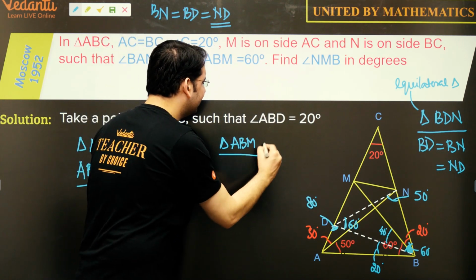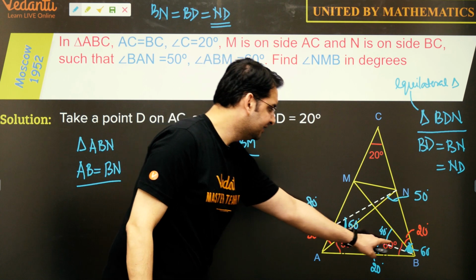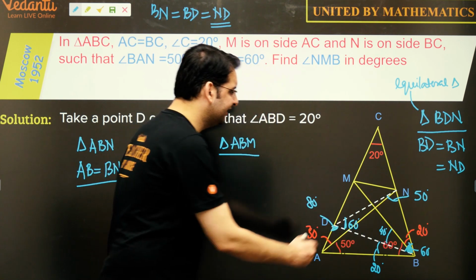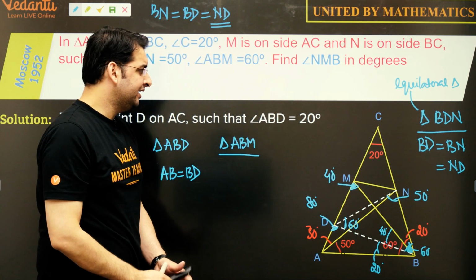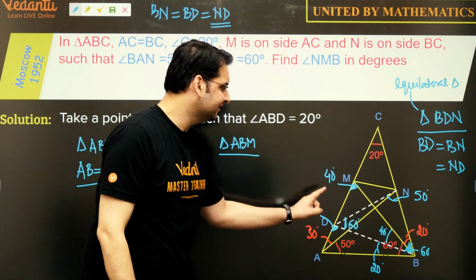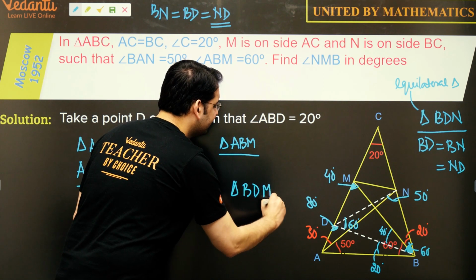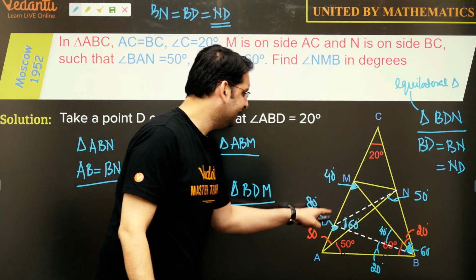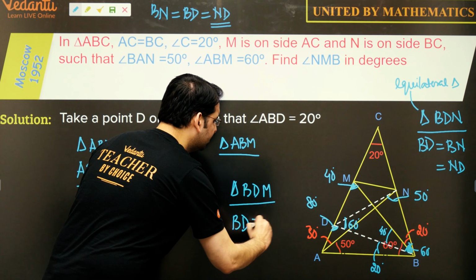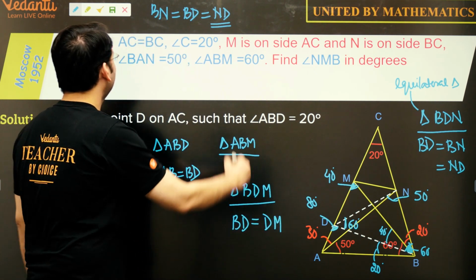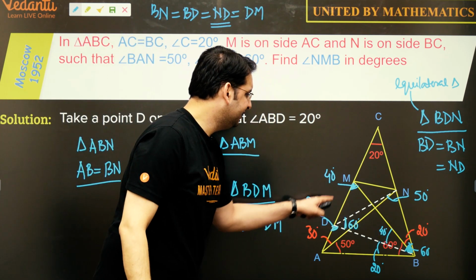Let us look at triangle ABM now. Again, two of the three angles are known to us. This is 80, this is 60, which adds up to 140 degrees. That means this angle is 40 degrees. And this 40 degrees tells one more interesting thing about triangle BDM. In BDM, two of the angles are 40 degrees. That means BD is also equal to DM. So there is one more addition: BD is equal to DM.